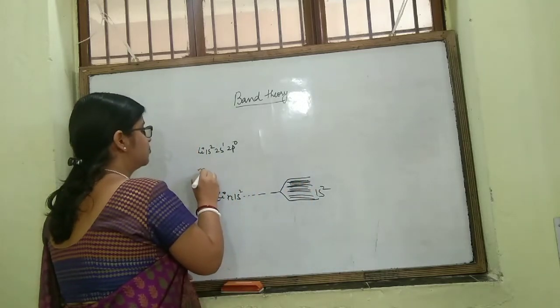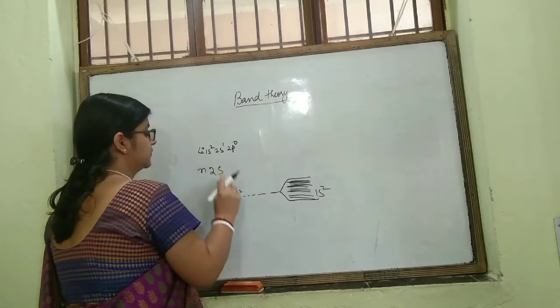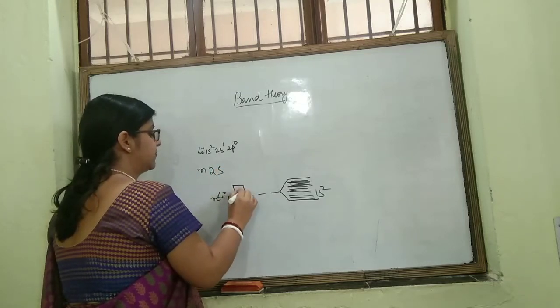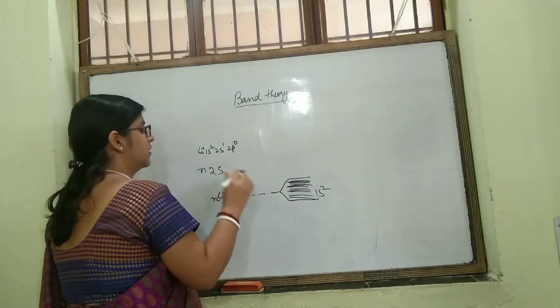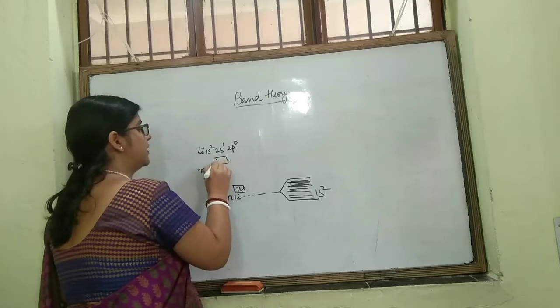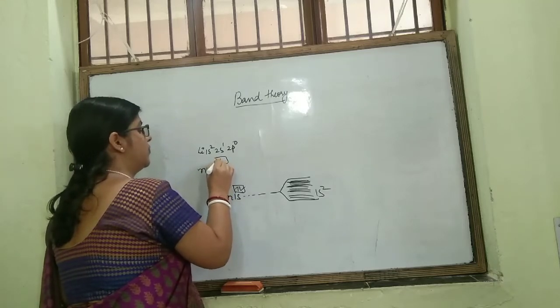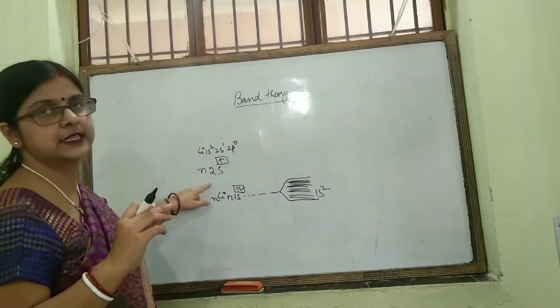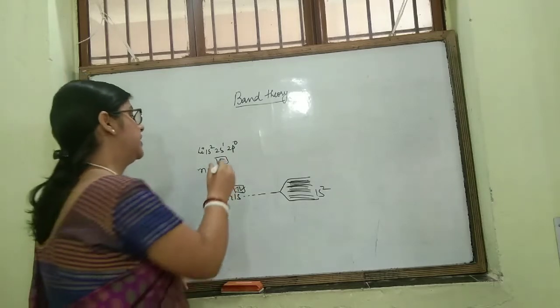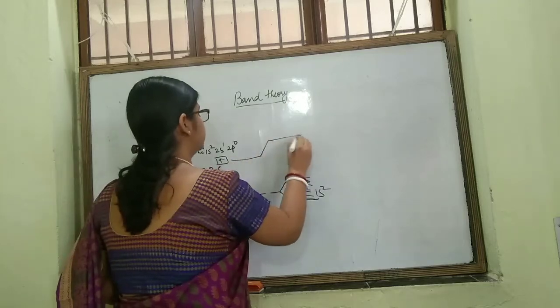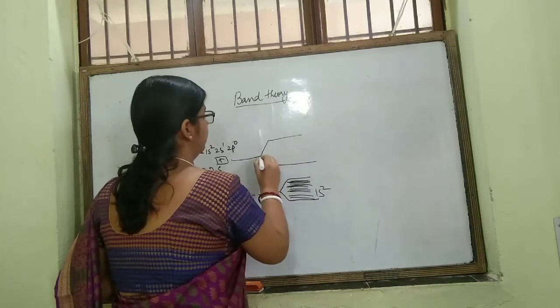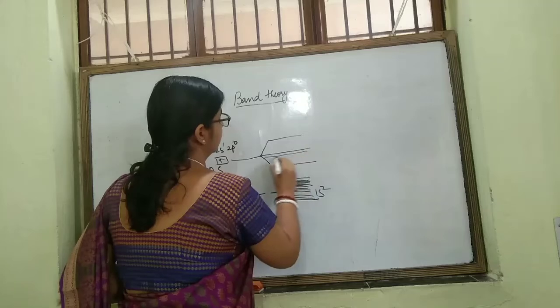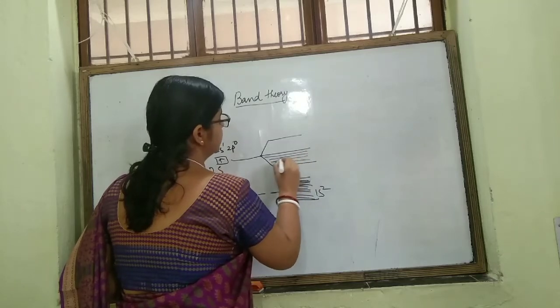Now this 2s orbital of lithium contains only 1 electron. So the N 2s atomic orbitals mutually combine to form molecular orbitals which are so closely spaced.